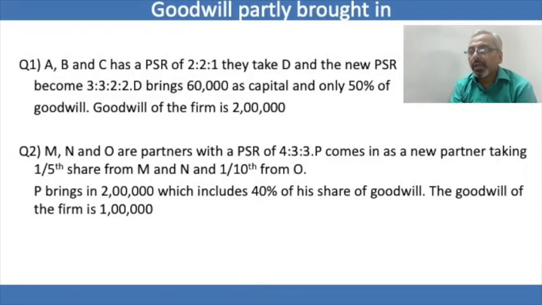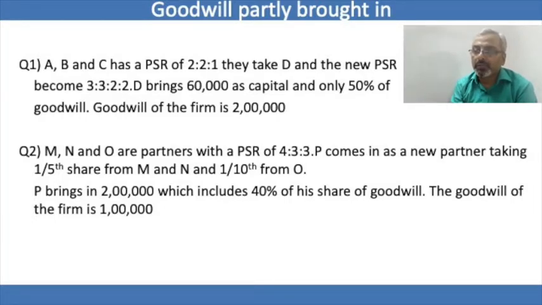A, B and C have a profit sharing ratio of 2:2:1. They take D and the new profit sharing ratio becomes 3:3:2:2. D brings 60,000 as capital and only 50% of the goodwill. Goodwill of the firm is valued at 2 lakh. You can see very clearly over here the partner has only brought in half of the goodwill.